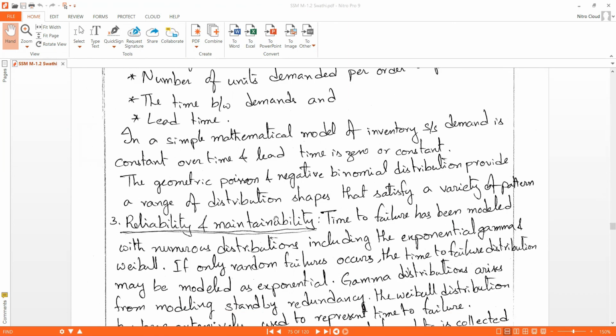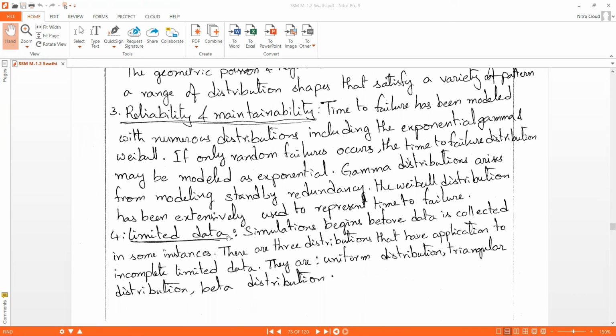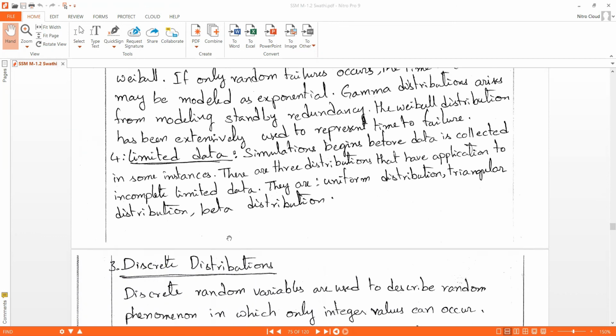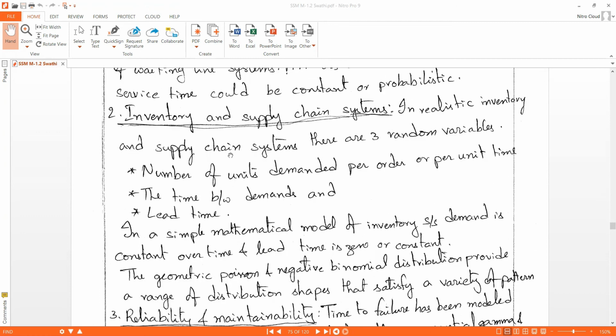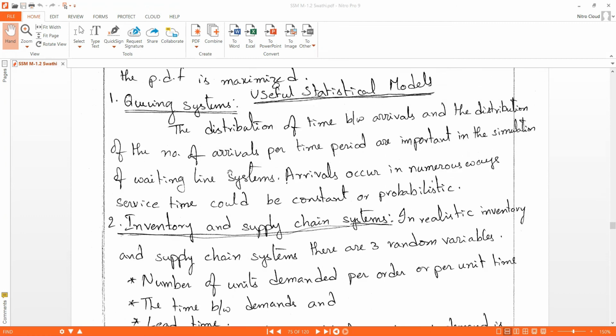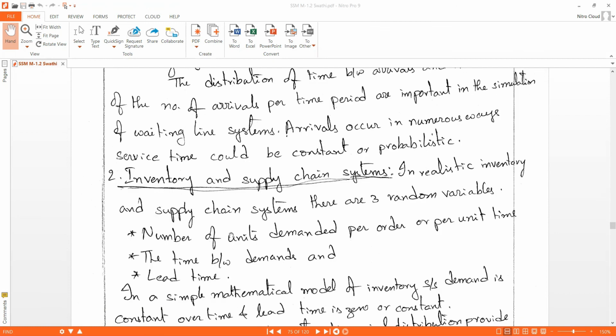and reliability and maintainability, limited data. And these are the useful statistical models. Just go through this.